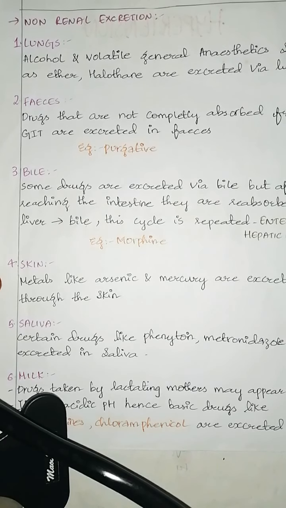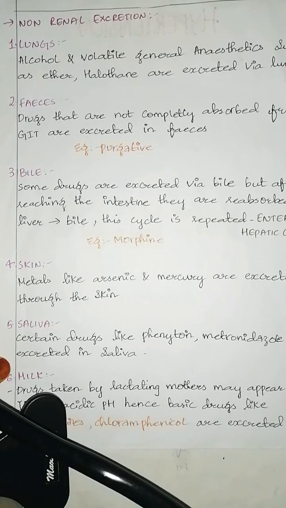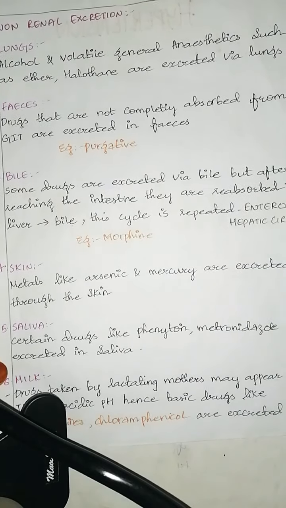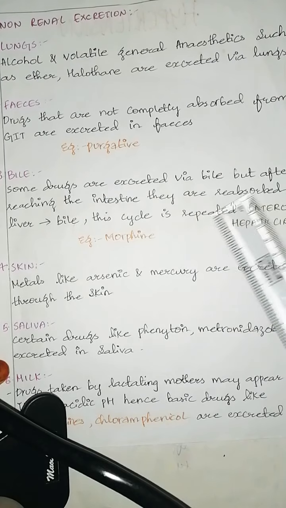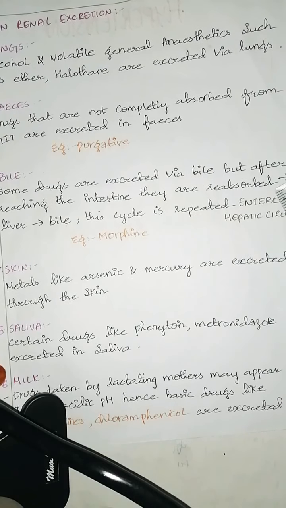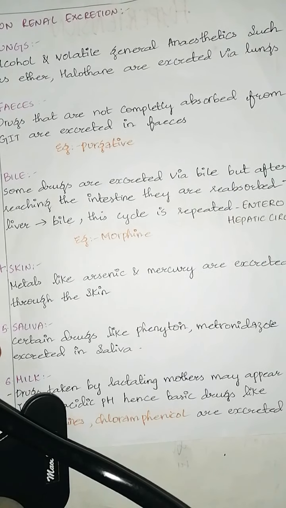Some drugs are excreted via the bile, but after reaching the intestine, they are reabsorbed into the liver, then go to the bile again. This cycle is known as enterohepatic circulation. Important. What does enterohepatic circulation mean?